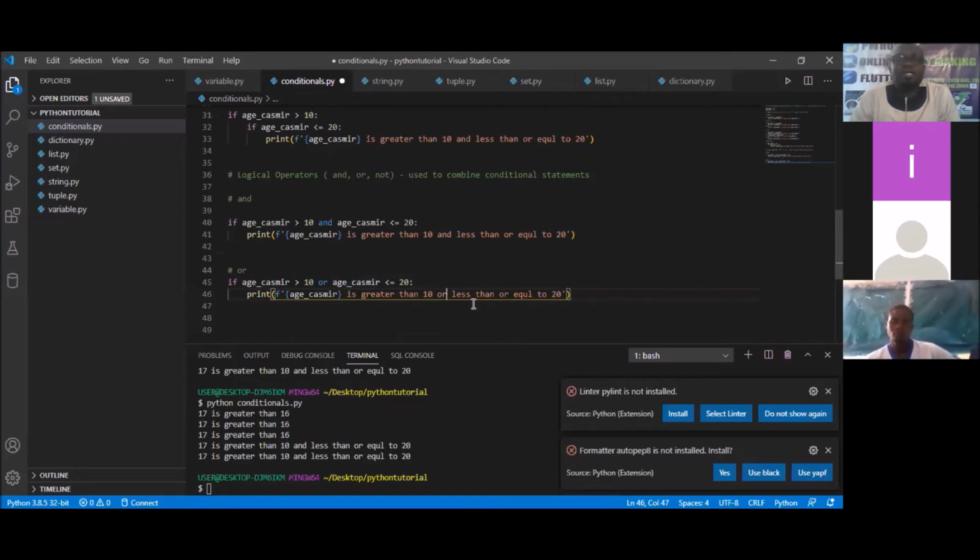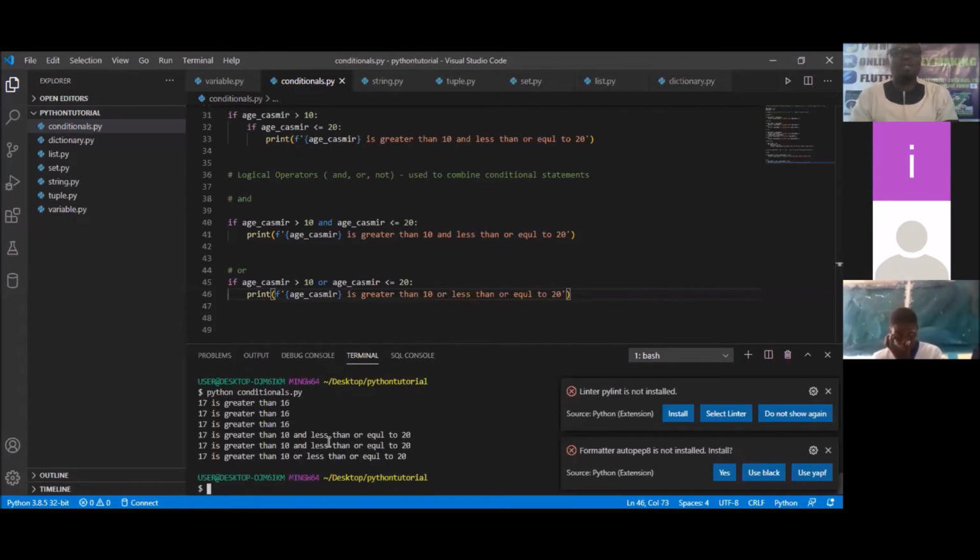You understand? In using AND, the two conditions must be true before it will do what is down there. Is that clear? But in using OR, one of them must be true. Now, is one of them true or two of them true? Two of them are true, so it will still do it. But even if only one is true, it will still do it. Is that clear? So since two of them are true, we're going to have 3 of these statements down here. If I save this now and go back and run this, I'm going to see the 3 of them. You can see that the 3 came out.